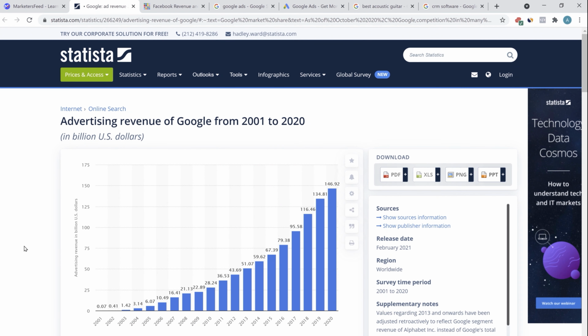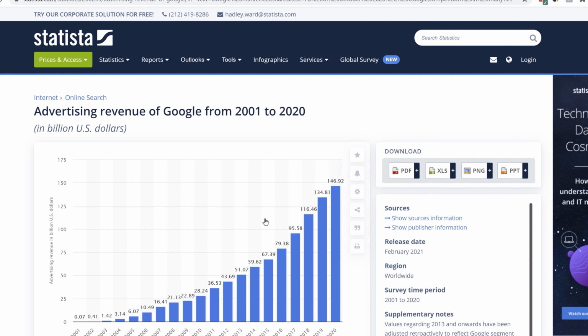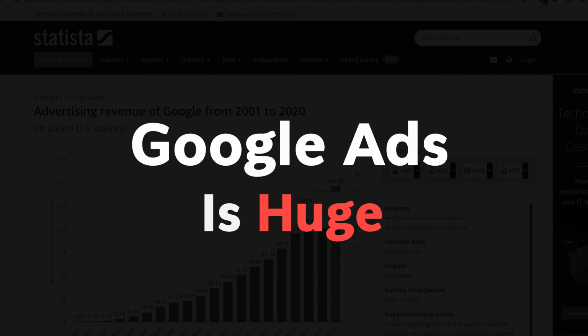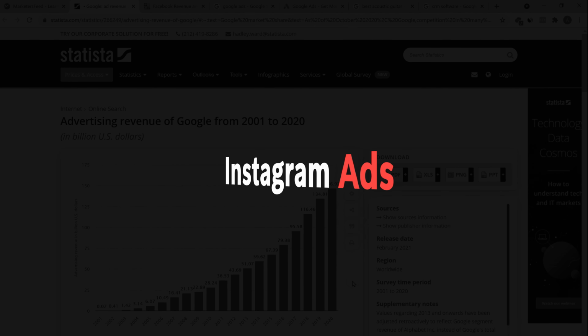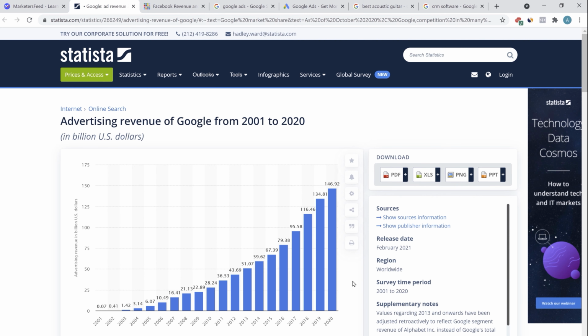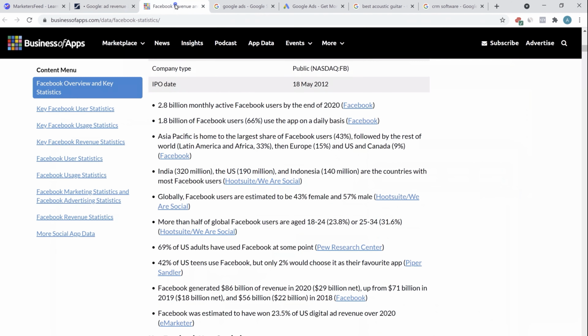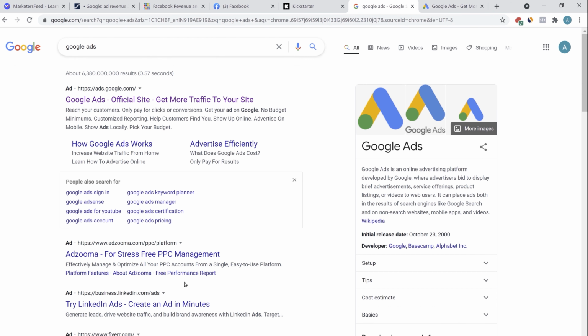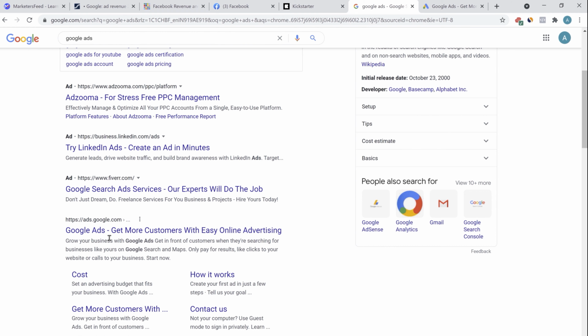Now, Google Ads is massive. As you can see here, in 2020, they made over $140 billion annually. So Google Ads is huge. Don't think that compared to Facebook ads or Instagram ads, Google Ads won't give you good results. Rather, it's a billion-dollar industry. If you look at the Facebook revenue, they generated over $86 billion of revenue in 2020. Now, some of you might ask, then why pay Google to run ads when you can get your website listed here as number one?